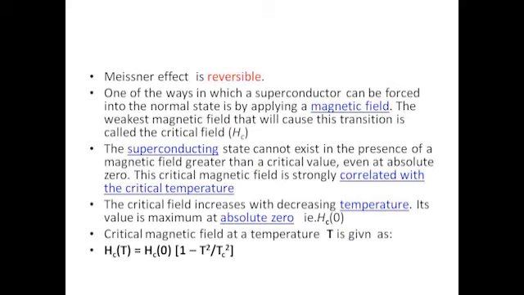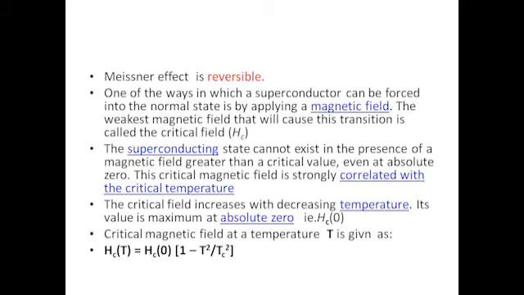Now consider a superconductor placed in a magnetic field. Temperature is less than transition temperature. So there will be no lines of magnetic force inside the specimen. Now without changing the temperature, increase the strength of the magnetic field. For a sufficient value of magnetic field, we can see that the lines of force start to enter the specimen.